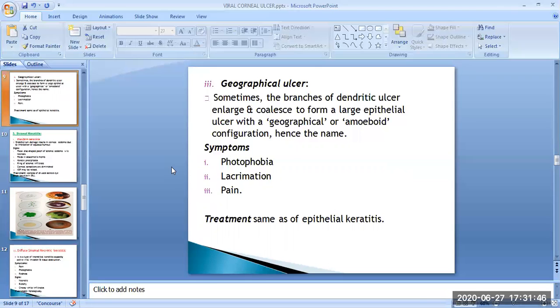The symptoms of epithelial keratitis are photophobia, lacrimation, and pain. Then there is the treatment of epithelial keratitis. The specific treatment is antiviral drugs and mechanical debridement of the involved area.